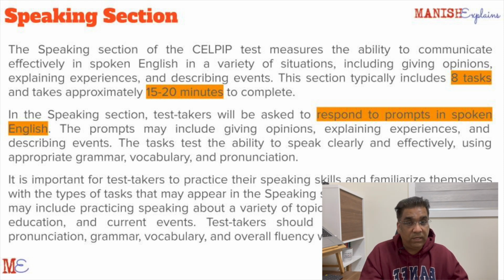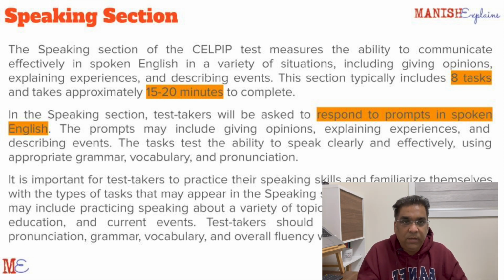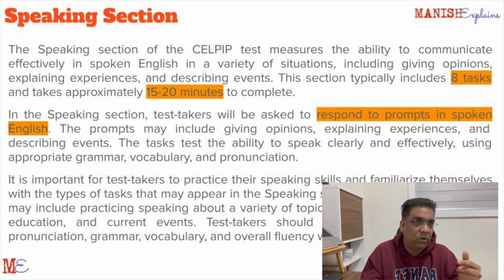And don't speak very fast. Somewhere in between. Speak slow, not very slow. Don't speak fast for sure. Don't speak in a way that can be considered fast in any way. Because the person who is listening to you will probably listen to you only once. He will not go back to your audio for understanding.